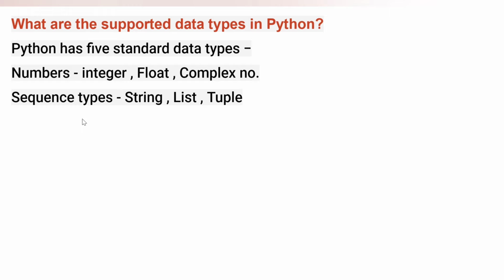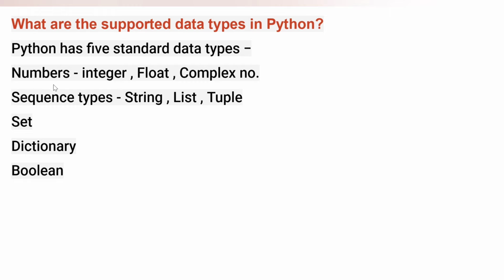Second type of data type is sequence type. In sequence type, the data is stored in a sequence or ordered, meaning we can access the elements as per the order. We have 3 types in sequence type. First one is string, then list, then tuple. We will see them in detail in the demo. Third one is set. Fourth one is dictionary, and the last one is Boolean. So let's understand all these data types in our demo.